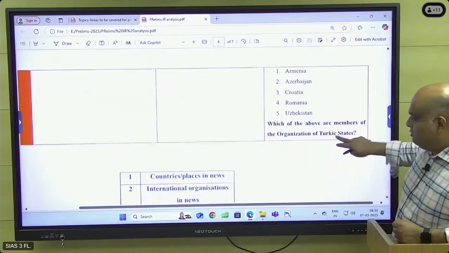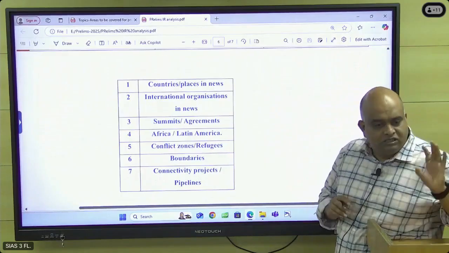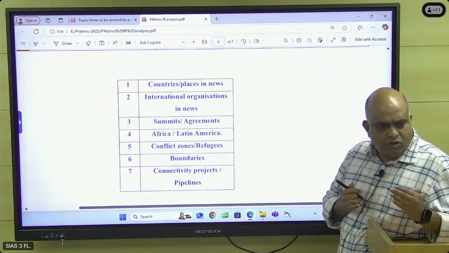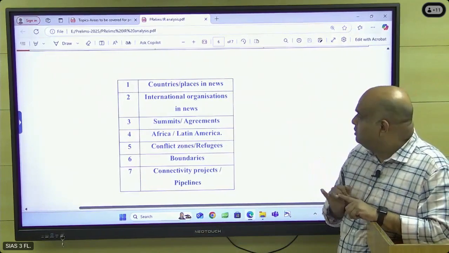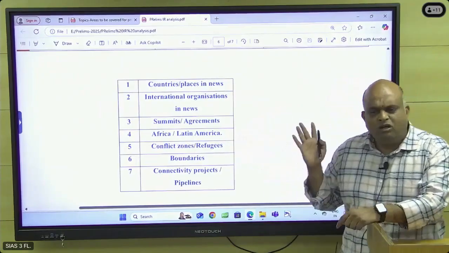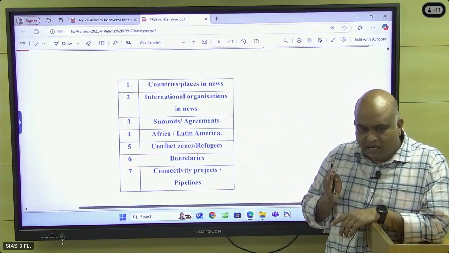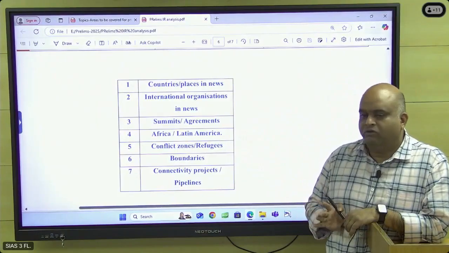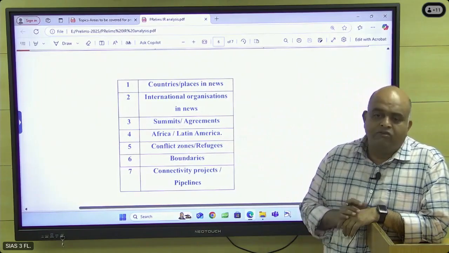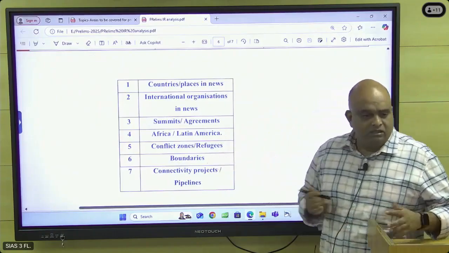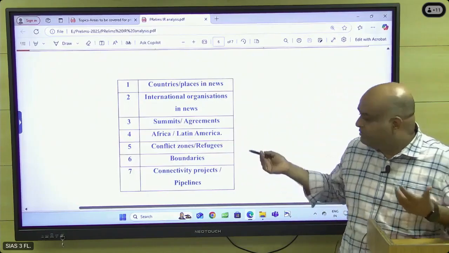Okay. So from all these things, what we can finally infer is: one, the countries and places in news. This is important, you have to concentrate on this. Last 1 year, the countries and places in news. You check for this. Two, international organizations in news. Hundreds of organizations are there, all that is not required. So what is coming in current affairs, definitely you have to follow it. What they have done, any agreement, any issue going on, that you have to check. And three, summits and agreements, particularly India-centric, of Indian interest or international importance. Easily we can find it.